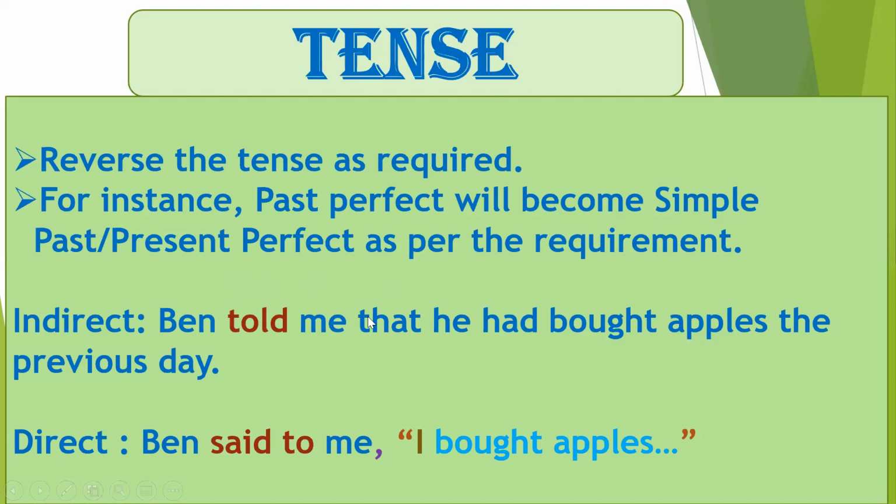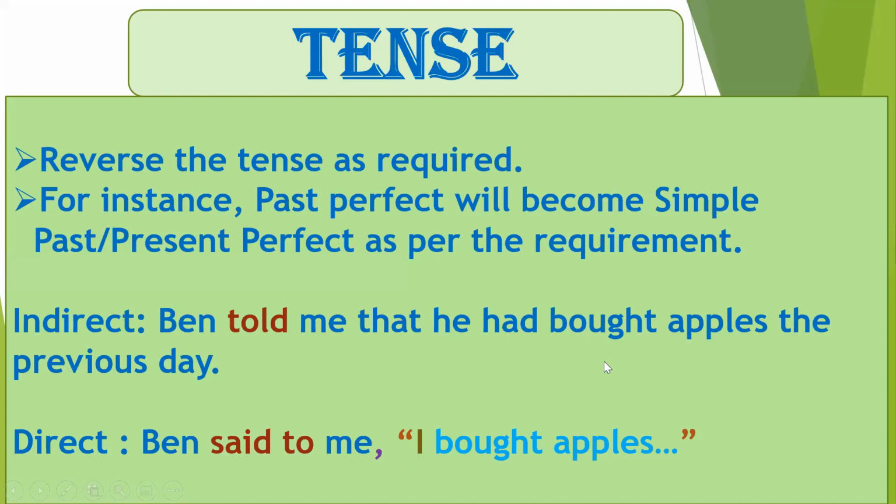Therefore, in case you have a sentence where the past perfect tense is used, you have to see whether you have to change it into the simple past tense or into the present perfect tense. That you have to decide depending upon the sentence. Now, Ben told me that he had bought. Had bought is obviously past perfect tense. So had bought will become either have bought, that is present perfect, or simple past, that is bought. Whether it will become bought or have bought, that you have to decide.